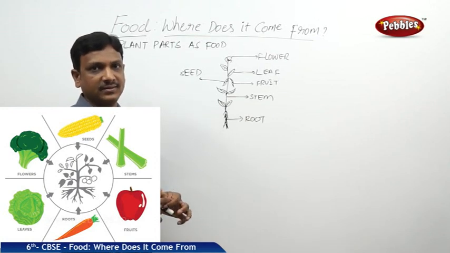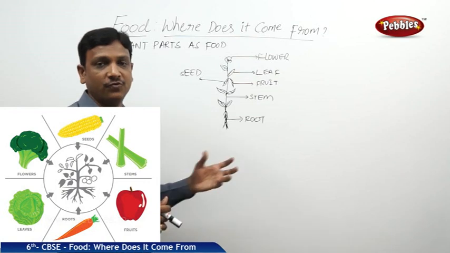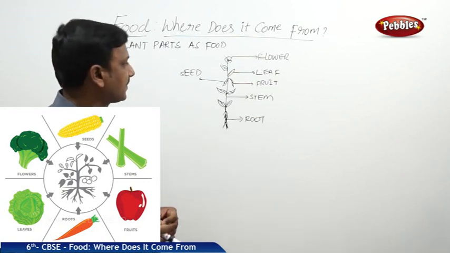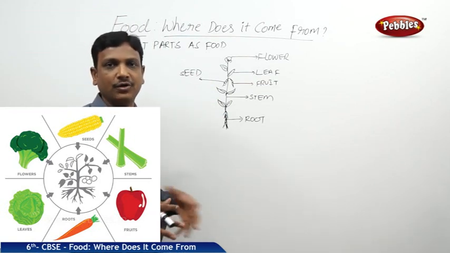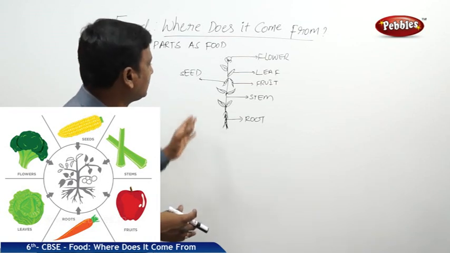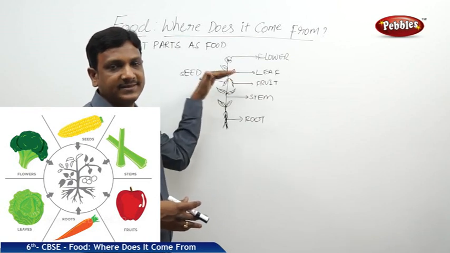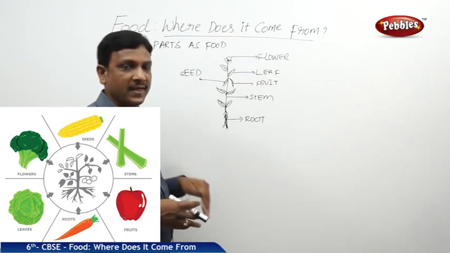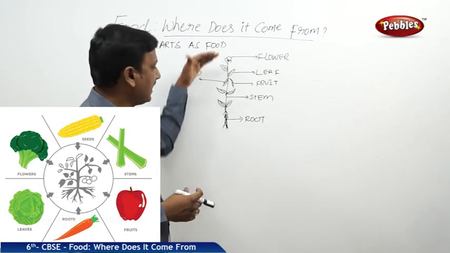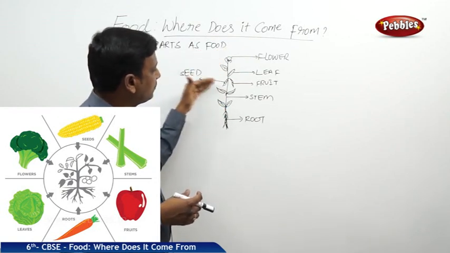Now let us see the ingredients that we are getting from a plant and different parts of a plant, how they are used as food items, ingredients. Here I have drawn a plant. You know the parts of a plant, you learnt it in your lower class. A plant has two major parts, stem and roots. The part which is above the ground is stem, the part which is below the ground is the root. And on the stem there are so many things fixed. On the stem you find leaves, flowers and fruits and seeds.